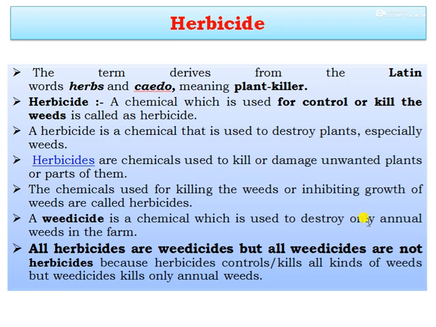The terms herbicide and weedicide are different. Weedicide means the chemical which is used to destroy only annual weeds in the farm or the field, and herbicide means kills all kinds of weeds. It may be herb, perennial, annual, or biennial. But weedicide is the chemical used only for the control of annual weeds. Hence, all herbicides are weedicides, but all weedicides are not herbicides, because herbicides control or kill all kinds of weeds, but weedicides kill only annual weeds.